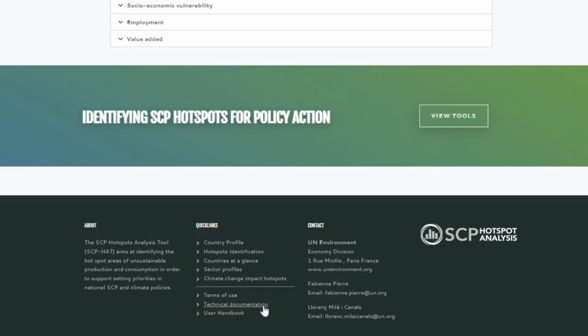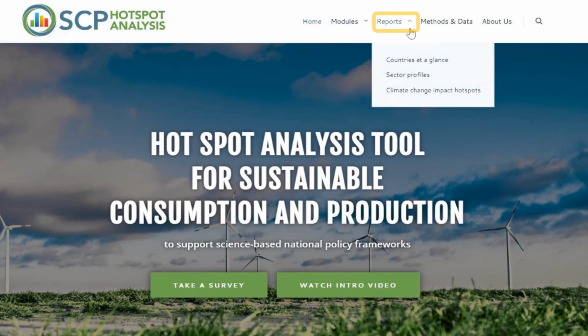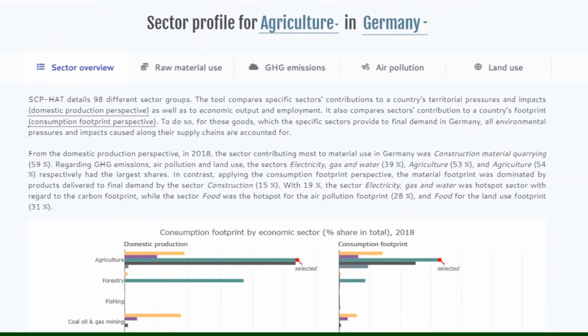Another feature is the standard reports, which can be accessed from the top menu as well. These are reports on specific predefined topics, like sector profiles, that can be shown and downloaded for any country and sector.